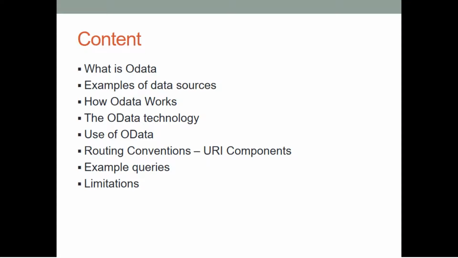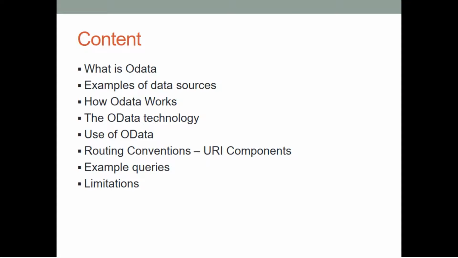Next, I am going to present the OData technology. Under that, I am going to present basically 4 technologies, and after that, I am going to explain the use of OData, how we can use Open Data Protocol in our programs, and routing conventions.